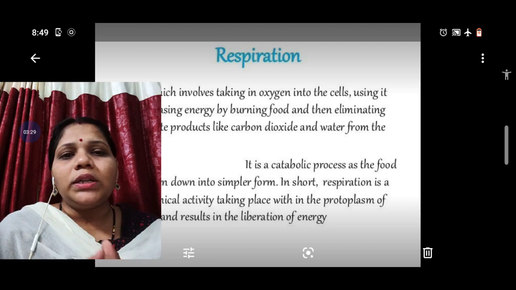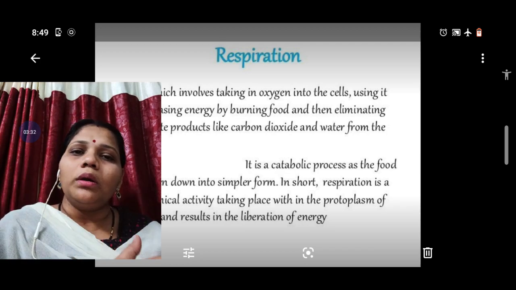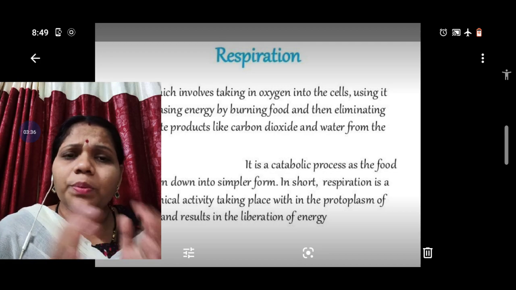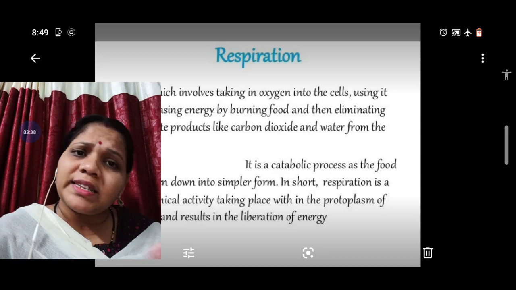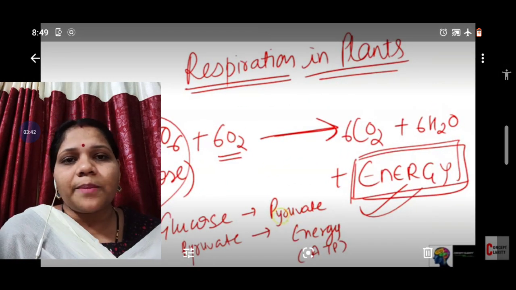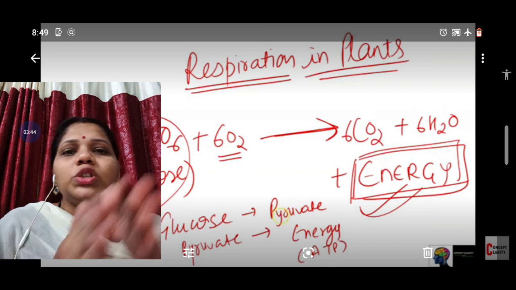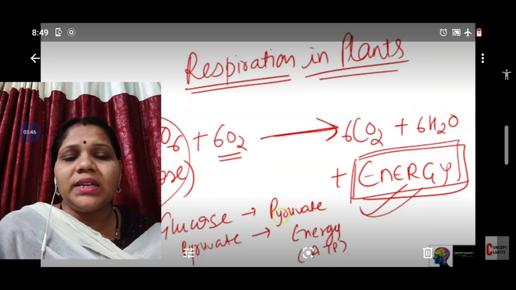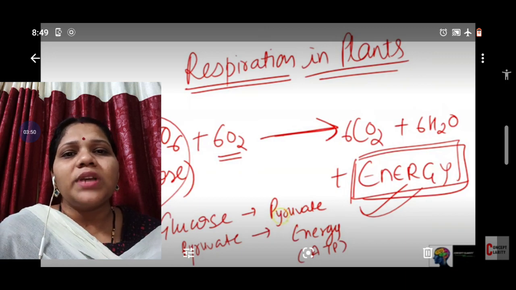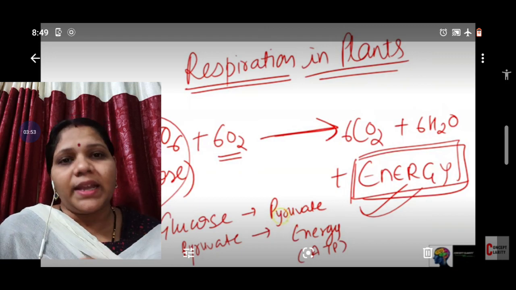What I told you is that glucose is converted to energy. Do you think that the conversion of glucose to energy occurs in a single step? No, it does not occur in a single step. For the conversion of glucose to energy, it requires two steps. One is glycolysis and another one is the Krebs cycle. One by one we will read.